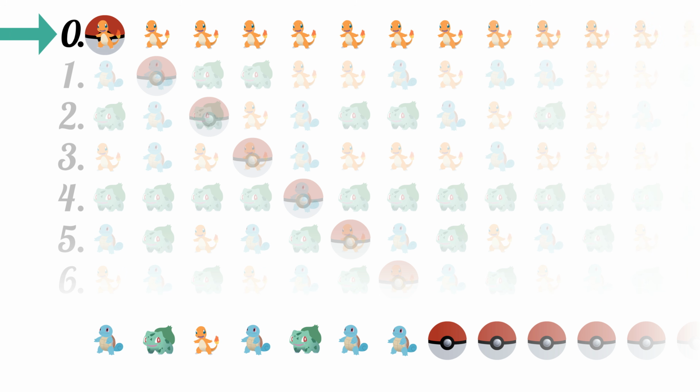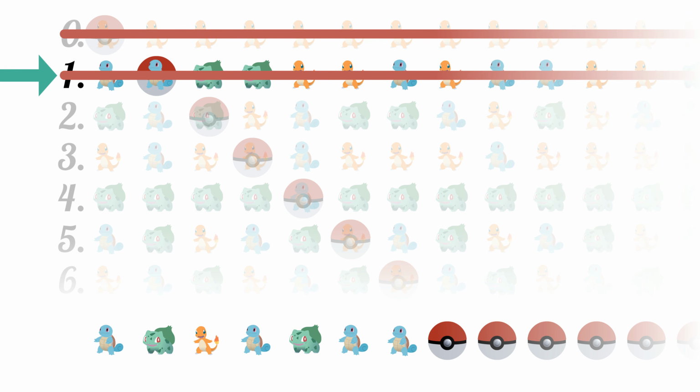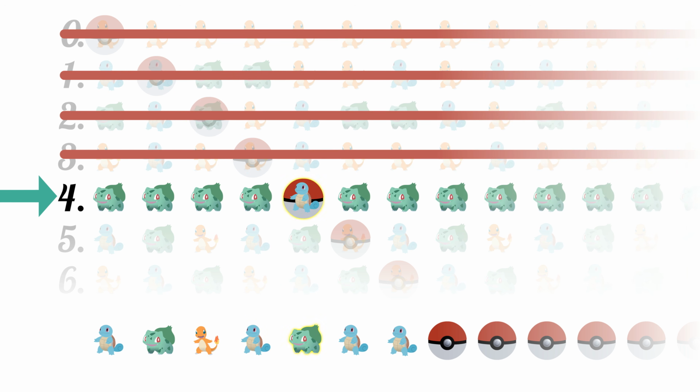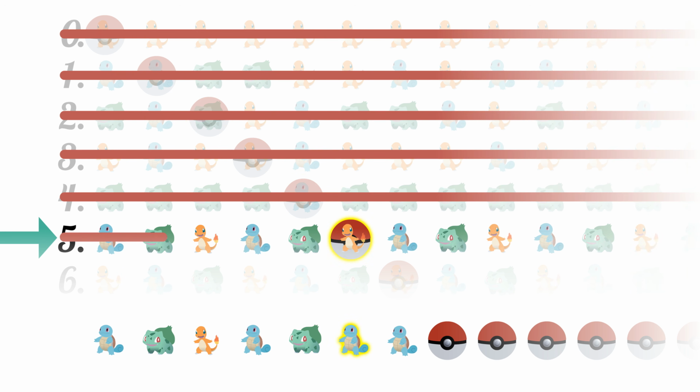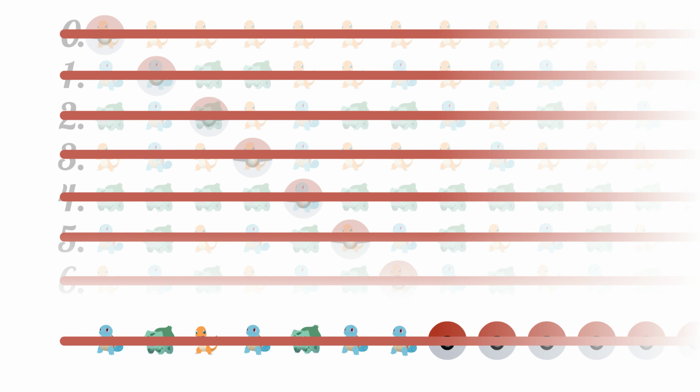Is it the first row? Well, it can't be, since the first Pokemon from both rows were designed to be different from each other. The second Pokemon from the second row must also be different from the second Pokemon in our new row, so our new row can't be the second row. In fact, if you take any arbitrary row i, we know that our constructed row can't be the same since the ith Pokemon from both lists must be different from each other. Since this row can't be any of the rows on the list, it can't be on the list. But we initially assumed that this was a complete list of all of the possible rows. This means that the row is both on and not on the list, which is an obvious contradiction.